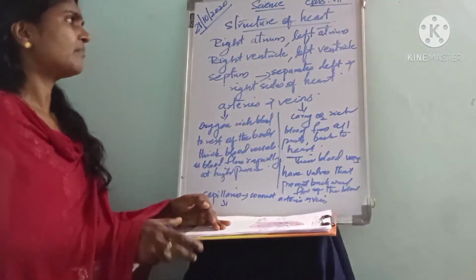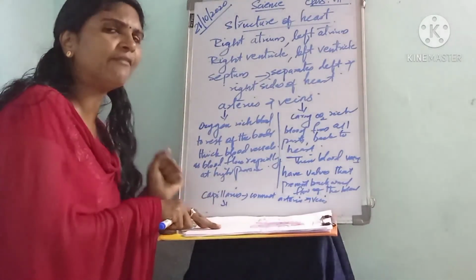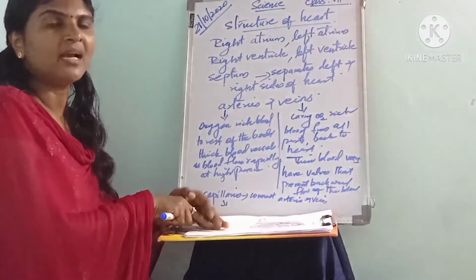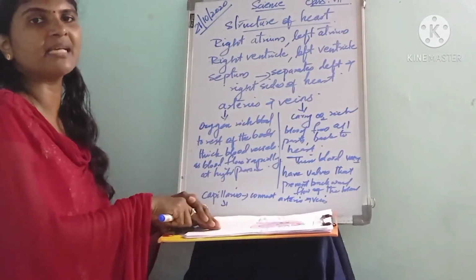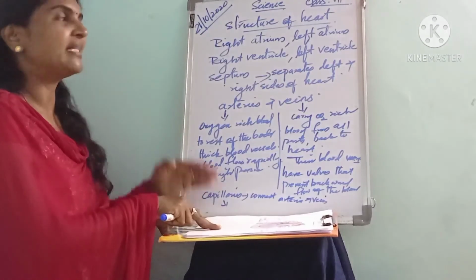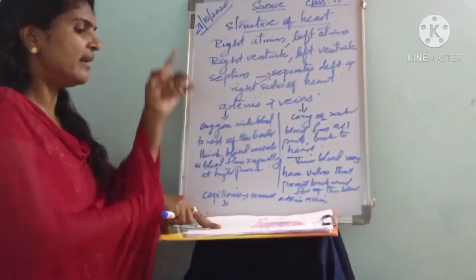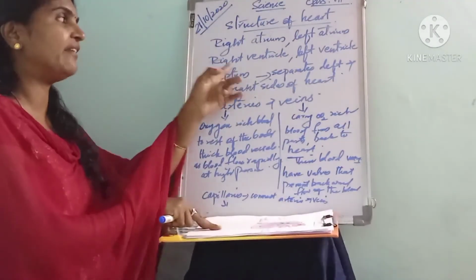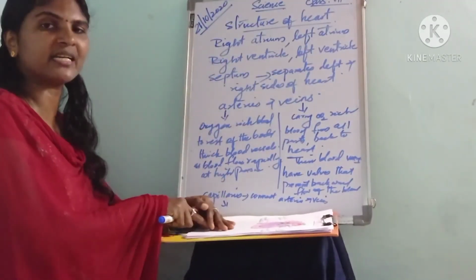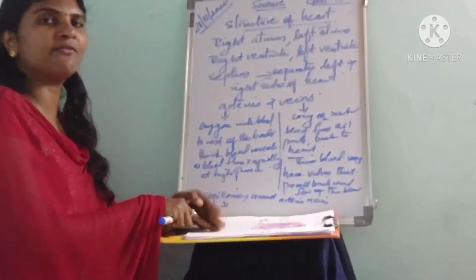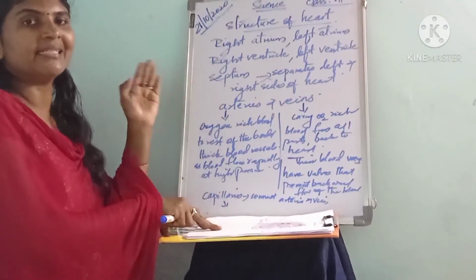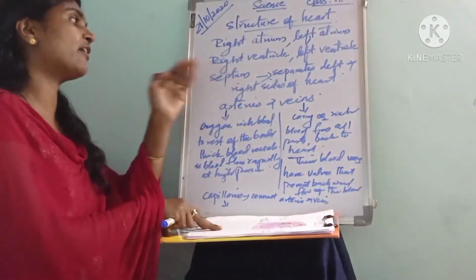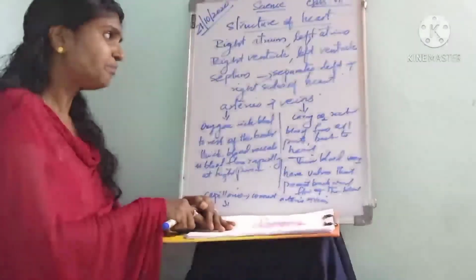When we consider a heart, it has 4 chambers: the 2 upper chambers and the 2 lower chambers. The upper chambers are called the right atrium and the left atrium, and the lower chambers are called the right ventricle and the left ventricle. We have a muscular wall that separates the right and left side of the heart. That muscular wall is called the septum.